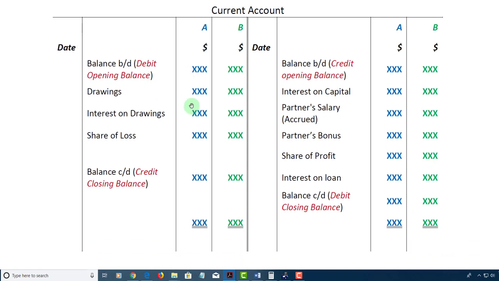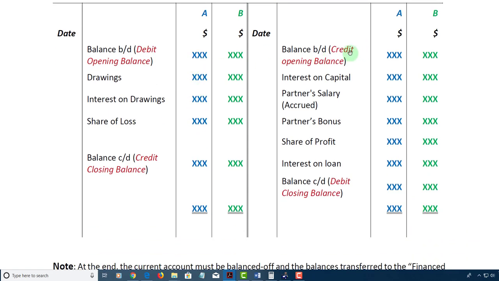Now, at the end of preparing the current account, it is expected that the credit side would be bigger than the debit, meaning that you would have the balance carried down falling on the debit side. Once the carry down comes on the debit side, it means that the brought down when the next month starts would come back on the credit side. And that would simply mean that the current account has a correct balance, or you have undrawn profits.